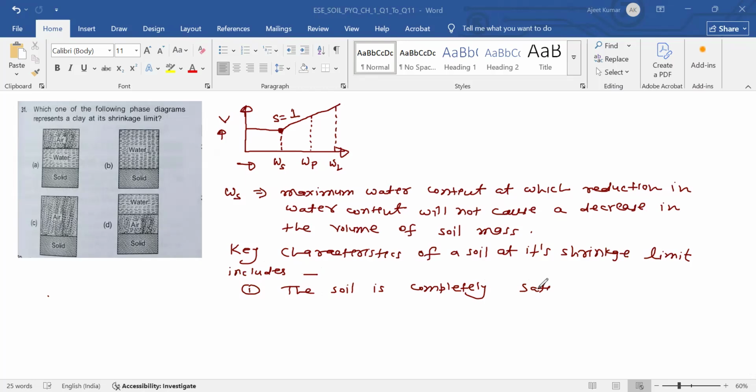Okay, there is no air present in the voids.